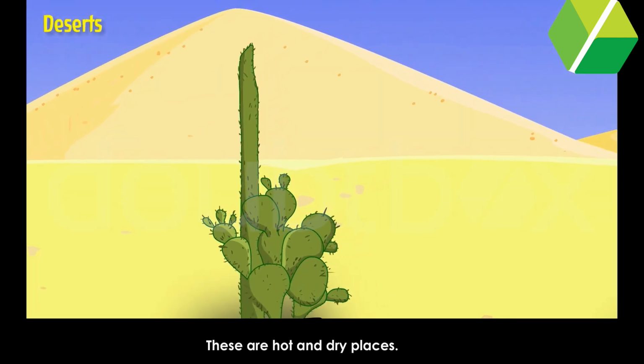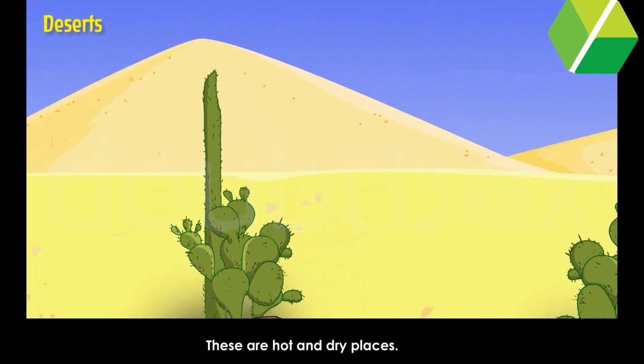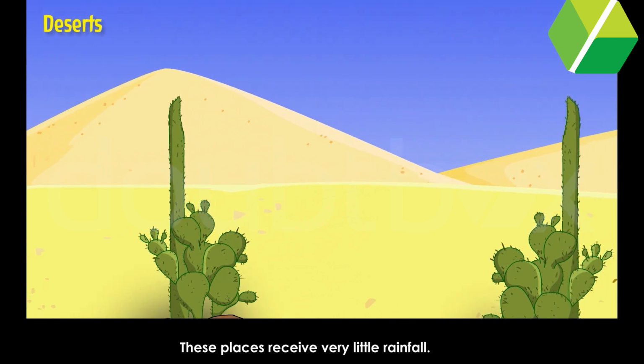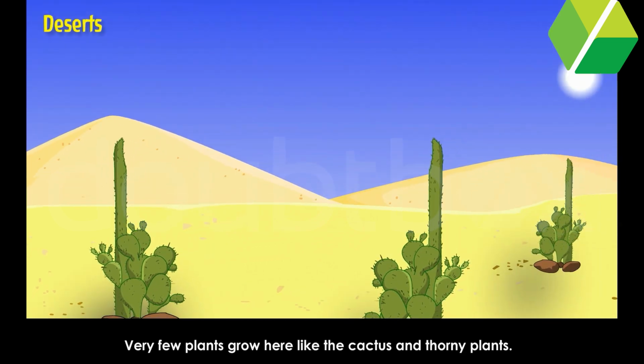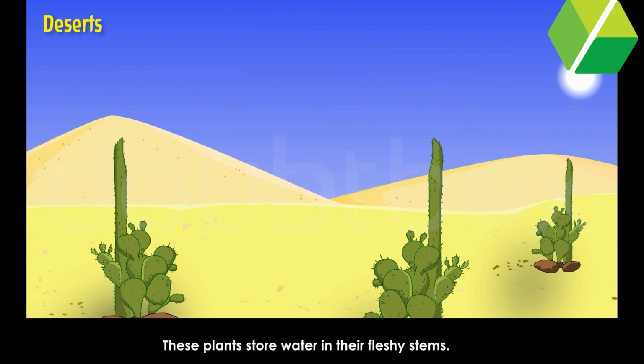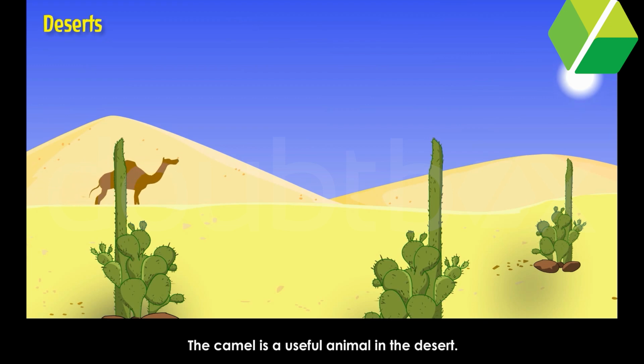Deserts. These are hot and dry places. These places receive very little rainfall. Very few plants grow here, like the cactus and thorny plants. These plants store water in their fleshy stems. The camel is a useful animal in the desert.